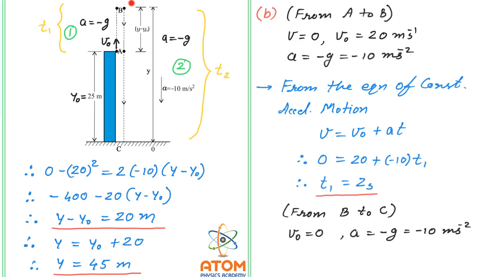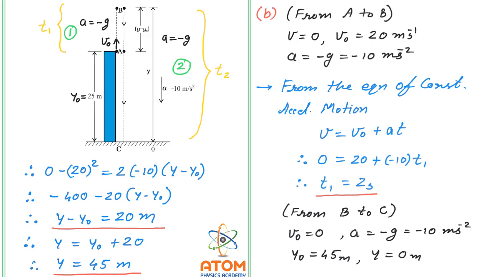Now this position, point B, is the initial position of the second motion, and point C is the final position of the second motion. So the initial position y0 will be 45 meter, and the final position y will be 0 meter. Are you getting this?